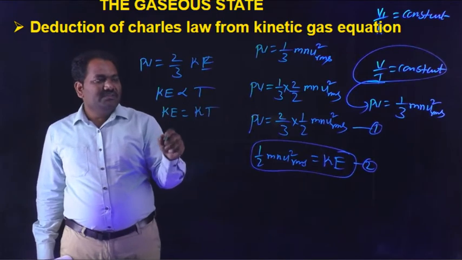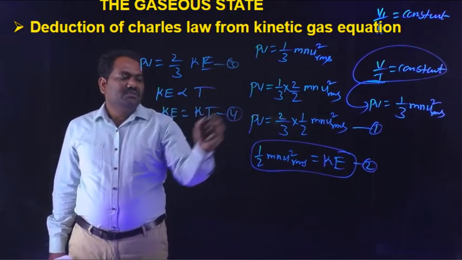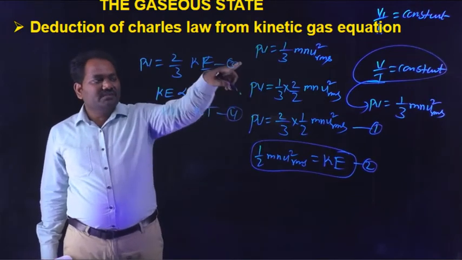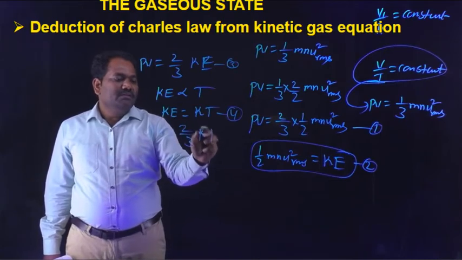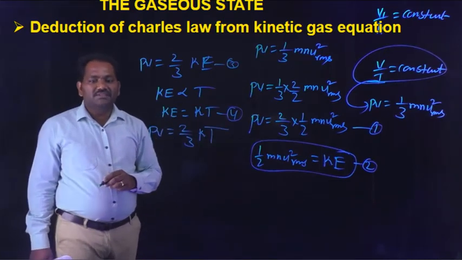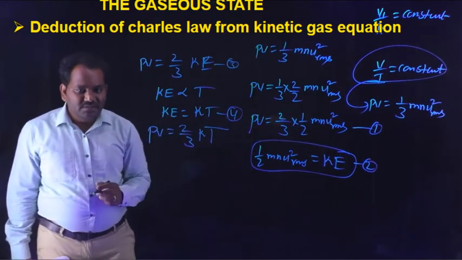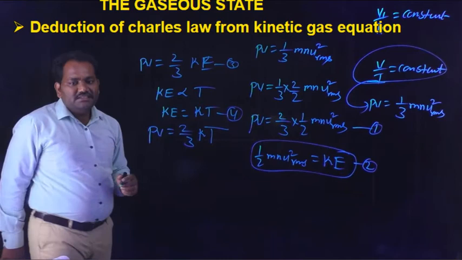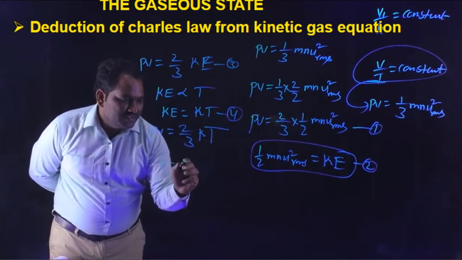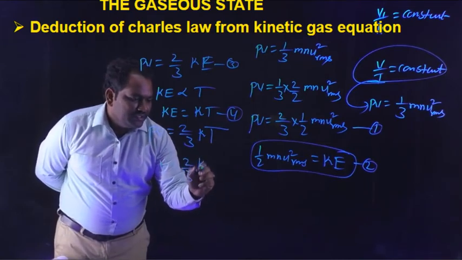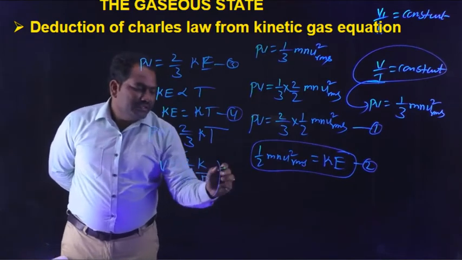From this equation we can write this. This is considered as the third and this is considered as the fourth. Now the fourth equation is substituted in equation 3. Then PV is equal to 2 by 3 into KT. Then this equation can be written like this: V is equal to 2 by 3 into K by P into T.